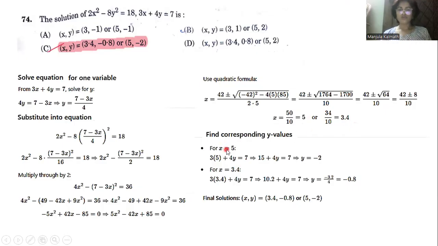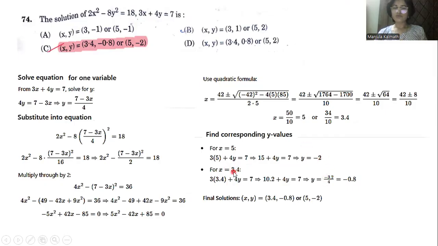We have to find the solution for both values. For x = 5, we substitute in the given equation 3x + 4y = 7: 3 into 5 plus 4y equals 7, so 15 + 4y = 7. Here we get y = -2.